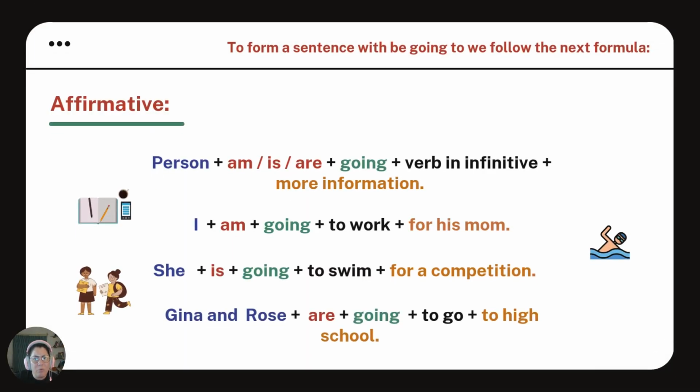Then how do we form a sentence? Just like we do in every tense. First the person, then my verb be, which could be am, is, or are, depending on the person. Going, my verb in infinitive, and more information. I am going to work for his mom. She is going to swim for a competition. Gina and Rose are going to go to high school.